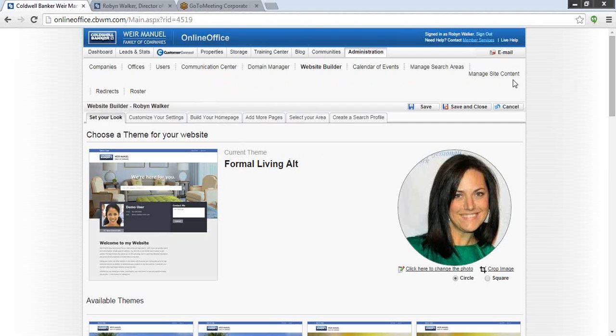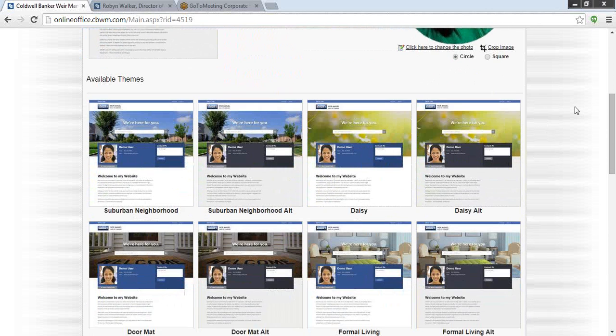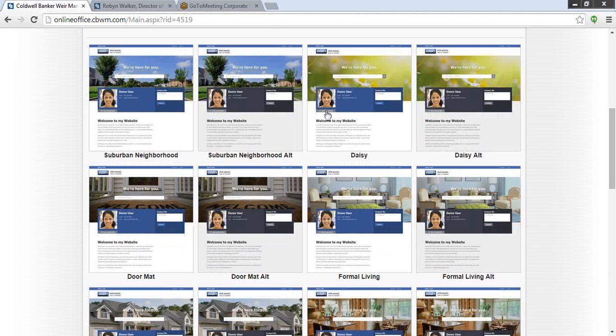Okay, so the first page that I'm in right now, I'm just going to go ahead and follow the tabs as I go across. The first thing that you're going to see is the Set Your Look. This is pretty simple. Basically, do you want to have a square profile picture or a circle? And we've actually changed this a little bit from when we first started using Online Office. This has a little bit more of a social media Facebook kind of look to it.